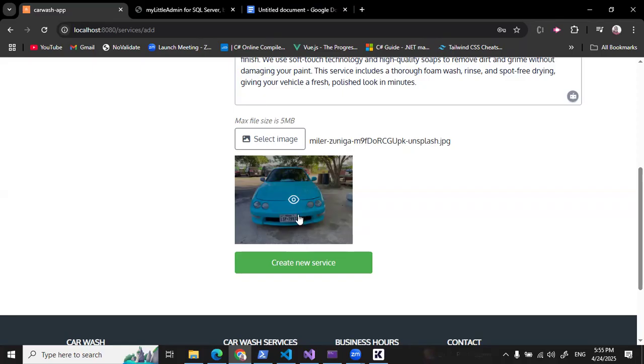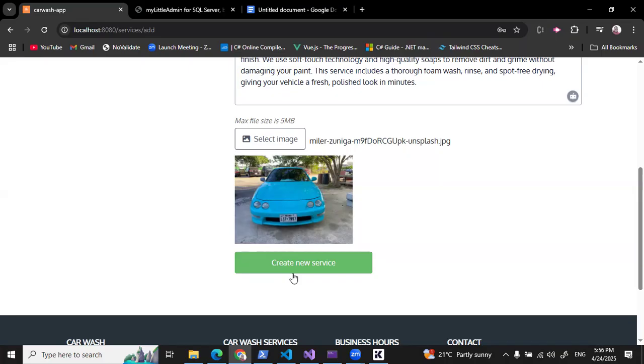So when you click this button, what happens first is that the image is uploaded to Firebase. That is what happens first. And when the image is successfully uploaded to Firebase, a link to that image is returned by Firebase.